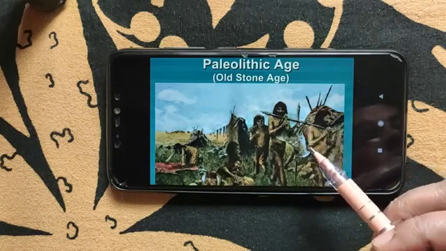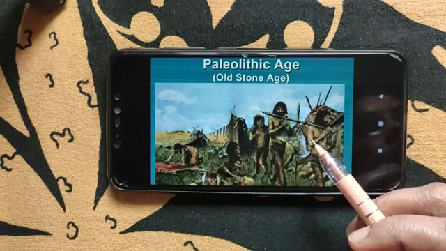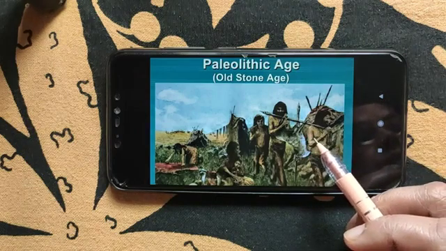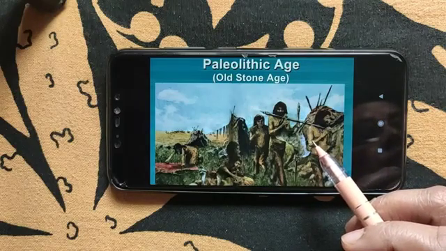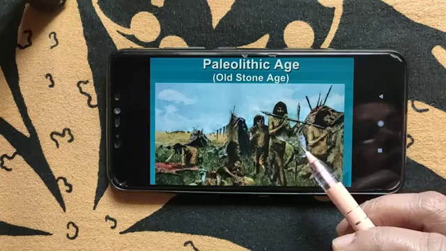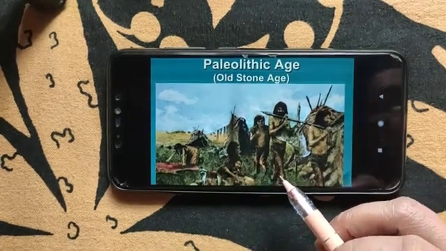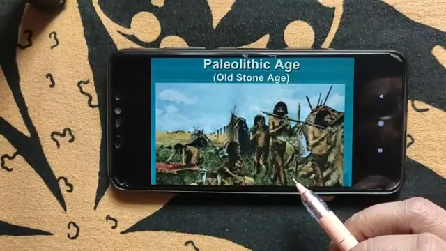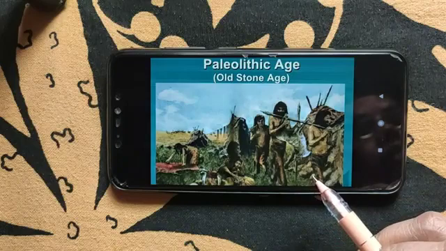During this period, there was a development of the most primitive stone tools. They gathered plants, fruits, seeds and hunted wild animals, as you see in this picture. They also used tools of wood and bones besides the stone tools.